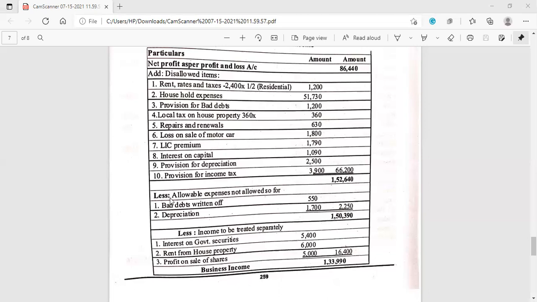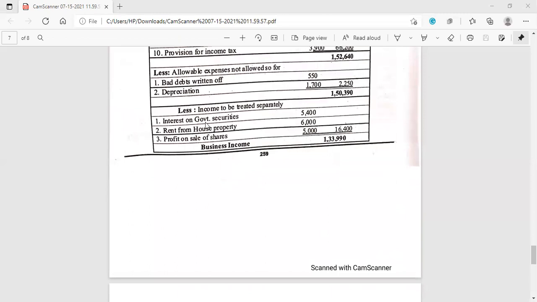Next we have to deduct allowable expenses which are not allowed so far. Bad debts written off. During the year, after the closure of books of accounts, they observe that there is a bad debt write off of 550, so that must be deducted. And allowable depreciation as per income tax rules, 1,700, must be deducted.